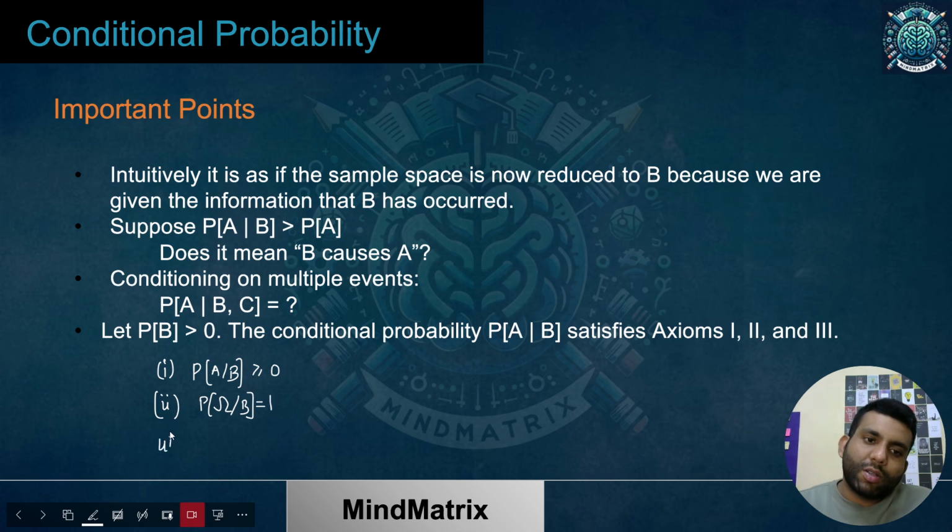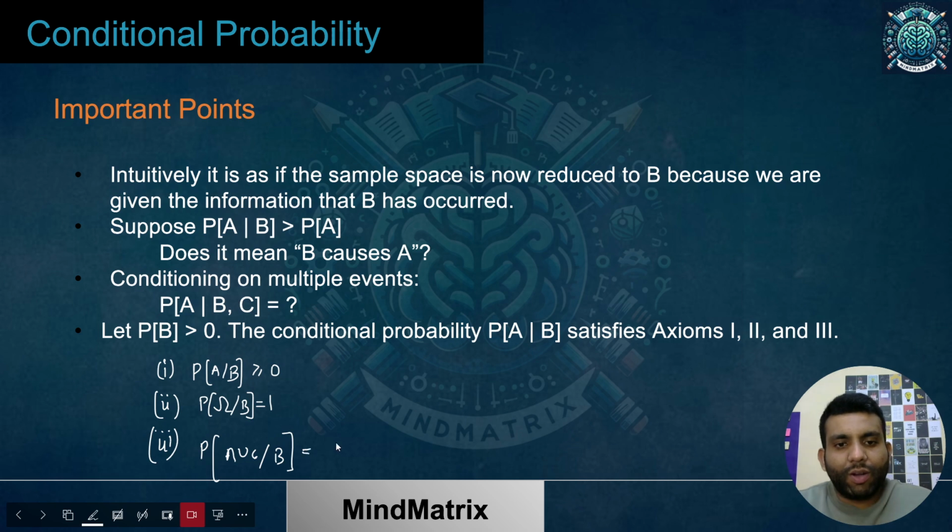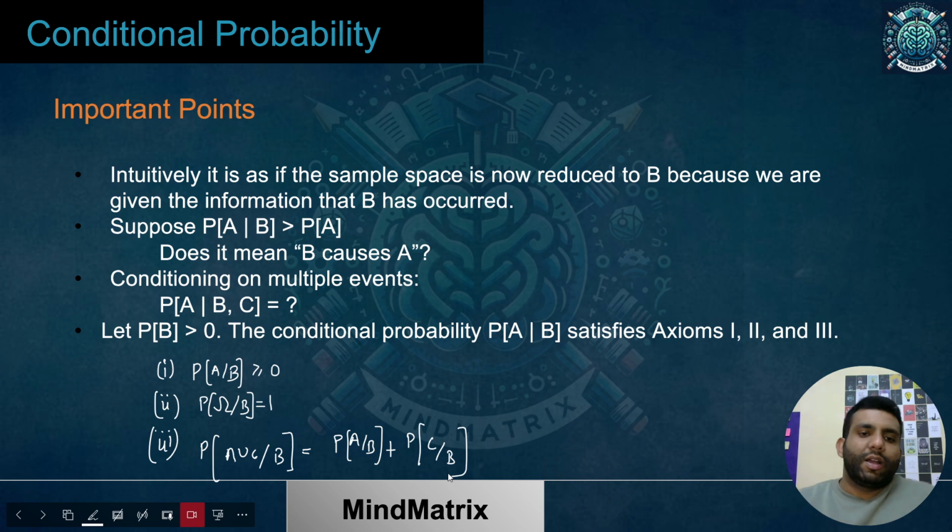And the third was that if I have disjoint sets, then the probability of their union can be broken down into the sum of individual probabilities. That means the probability of A union C, supposing A and C are disjoint sets, where disjoint means nothing in common between them, can be broken down like this: probability of A given B plus probability of C given B. And we can prove this as well. There is no problem with that. Let me tell you about this one.